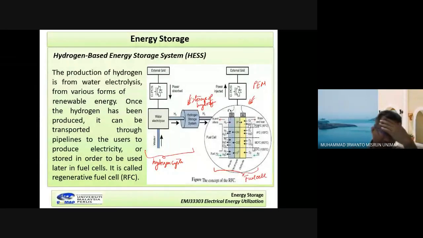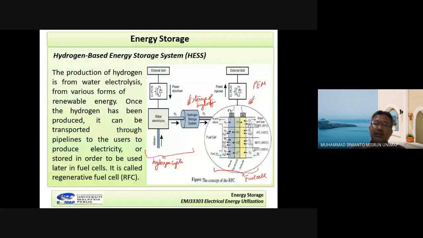When this fuel cell operates, how much power is needed or generated by this fuel cell for the required voltage level here.